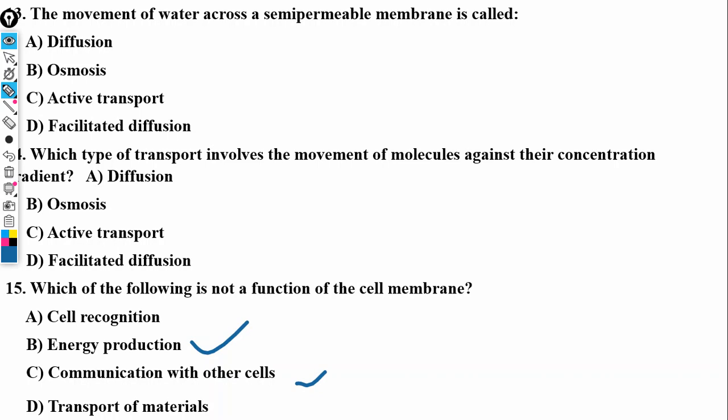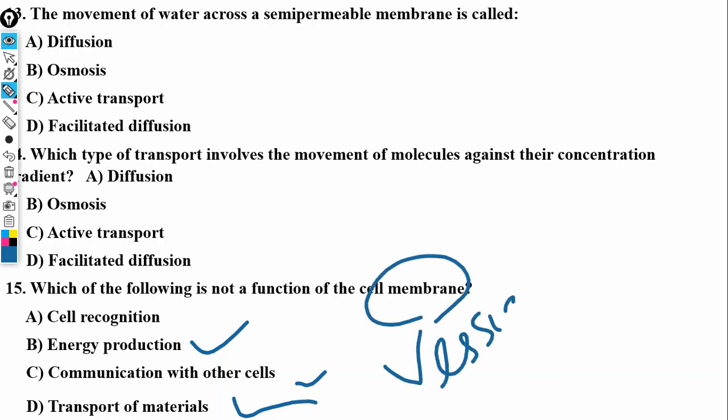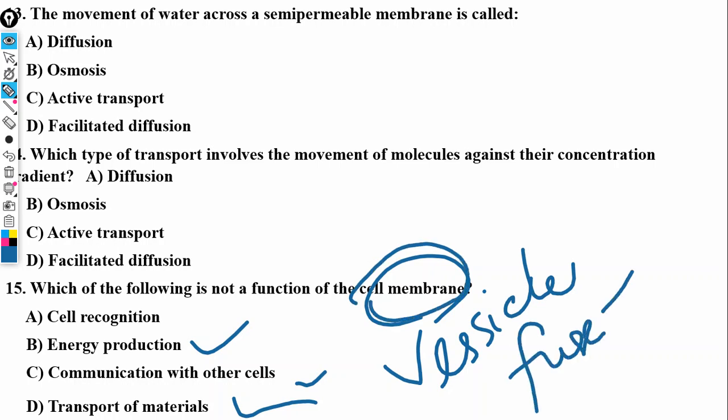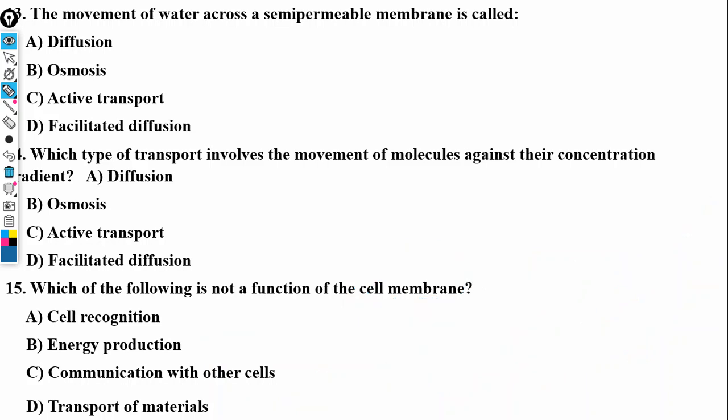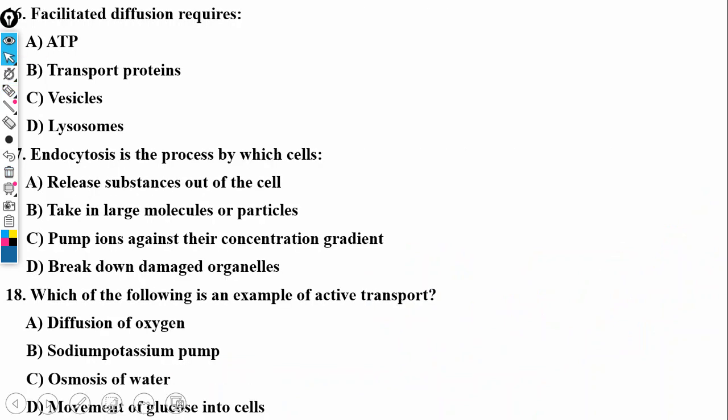When we talk about transport of materials, we've talked about the fact that these other vesicles do them. What they mean here is that those vesicles are the ones that package those substances and bring them to the cell membrane. They fuse with the cell membrane and then release those substances outside the cell. That is why we say the cell membrane is participating in transportation of materials.